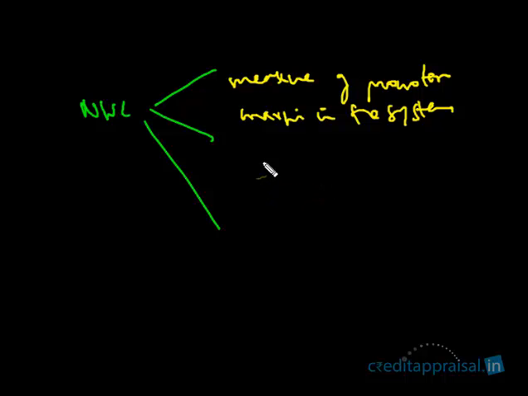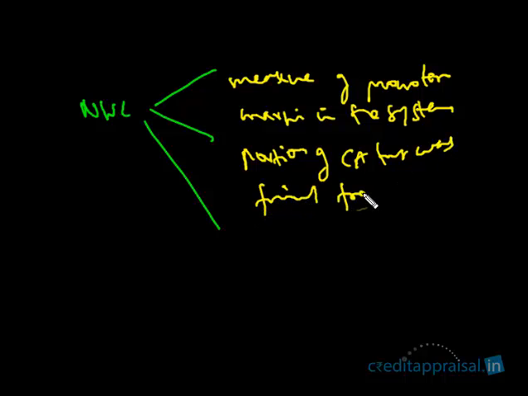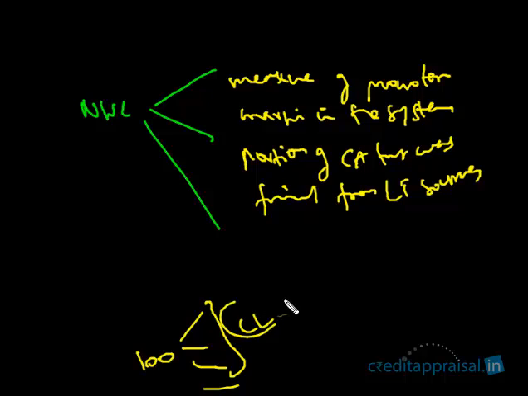So it is a measure of the promoter's margin in the system. Another interpretation of NWC, which we already discussed in the previous slide, is that this is a portion of current assets that was financed from long-term sources. The current assets could be financed by various sources put together. So take out all the current portion. Who financed? Be concerned only with the long-term portion. So the portion of current assets that was financed from long-term sources is also NWC.